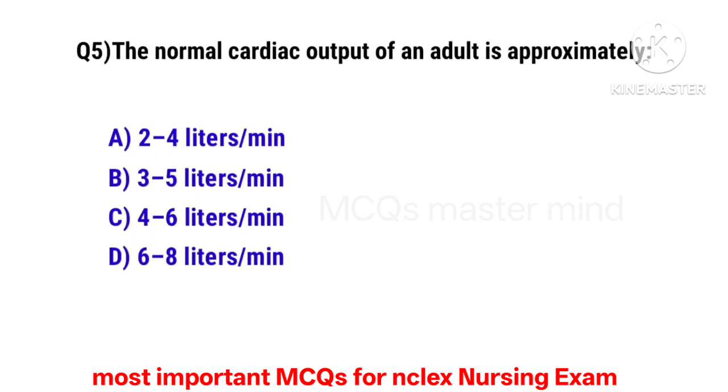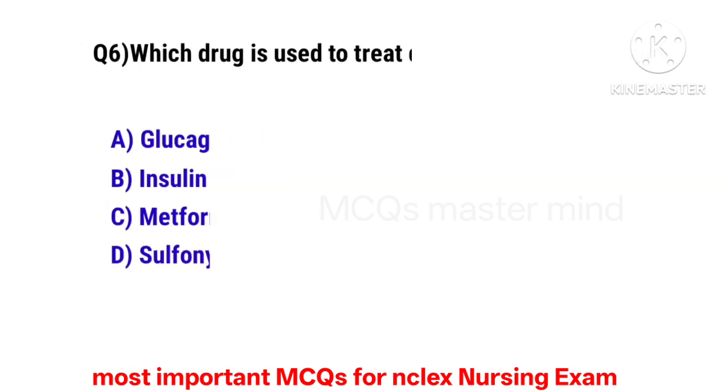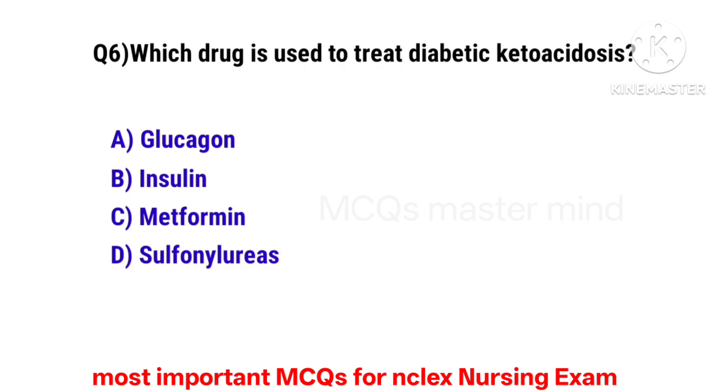Question number 5. The normal cardiac output for an adult is approximately. The correct option is C. 3 to 6 liters per minute. Question number 6. The drug used to treat diabetic ketoacidosis is. The correct option is B. Insulin.